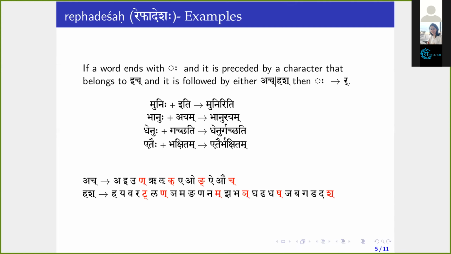What's the meaning of Repha? Repha means R, Rakara or R. This is called Repha, R. This thing is there, higher, right? This one is called Repha. Or sometimes you can call it Rakara also. Okay, thank you.